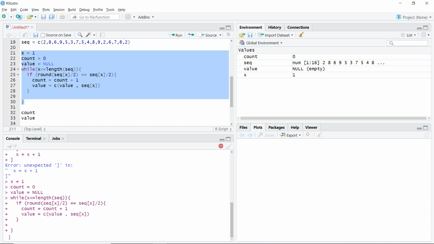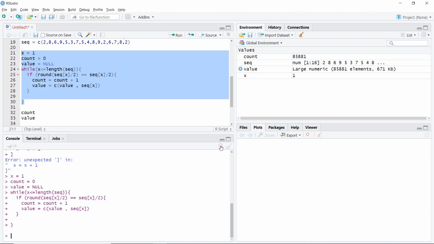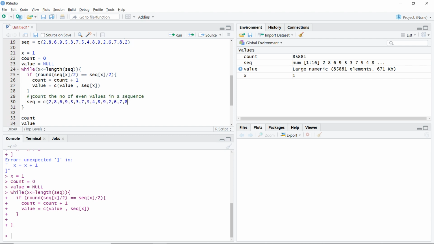The code is not expecting anything from me, it just keeps on running, and you will find this stop sign here. Just press the stop sign. It stops, and then check why your code is still running. Most likely you forgot to iterate your loop. So here x is equal to x plus 1 is missing, so I'll put that in.